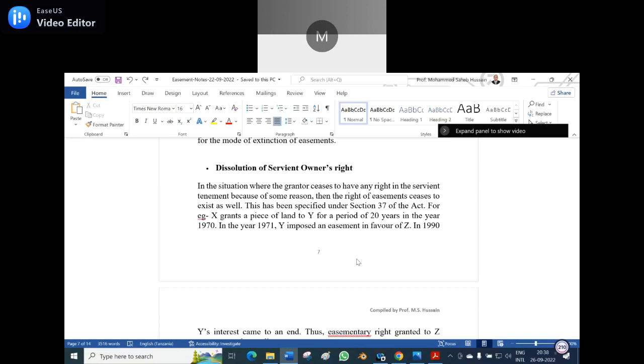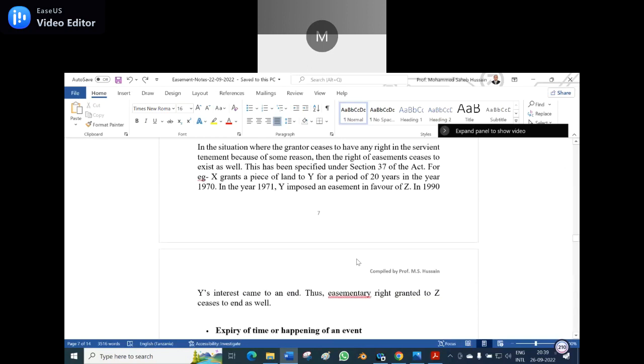In the year 1970, Y imposed an easement in favor of Z. In 1990, after 20 years, Y's interest came to an end. Thus, the easement right granted to Z ceases as well, because the limitation is there.